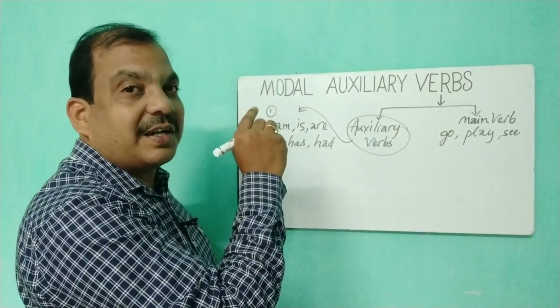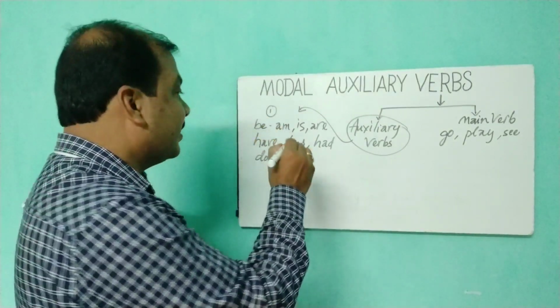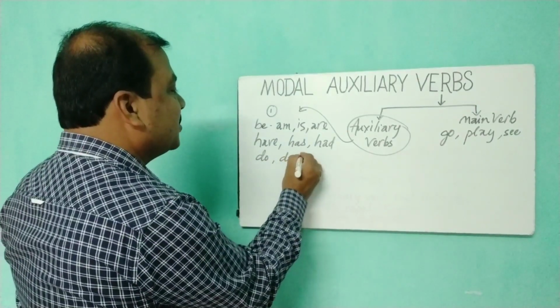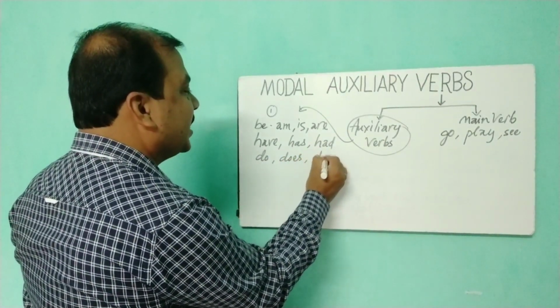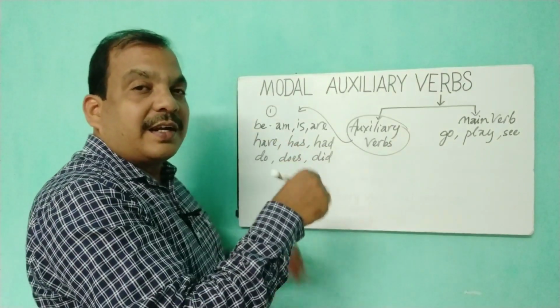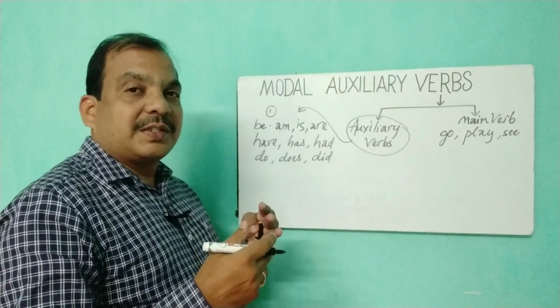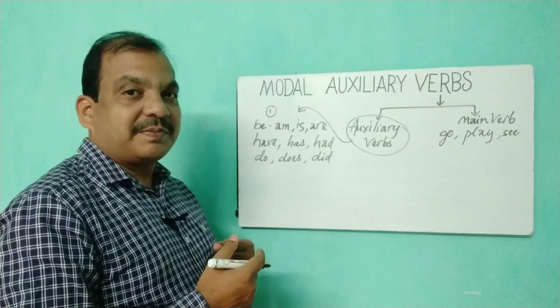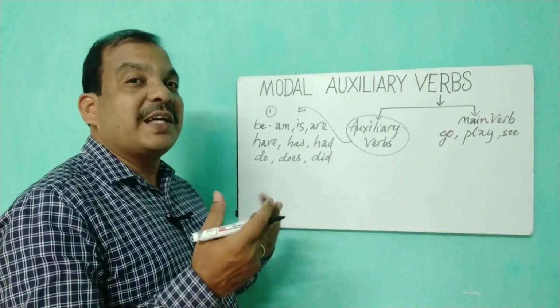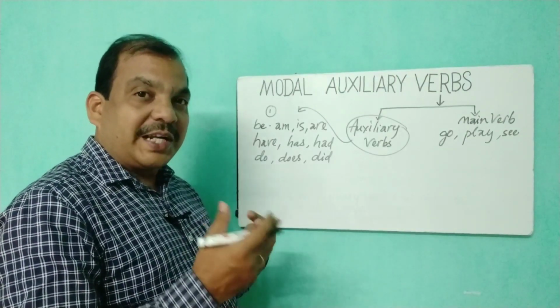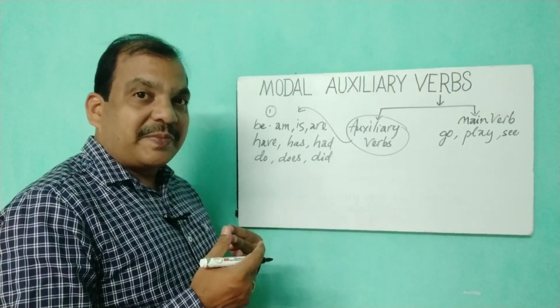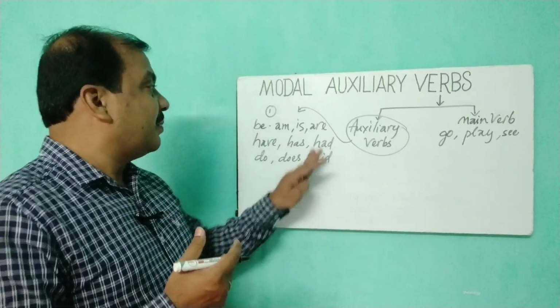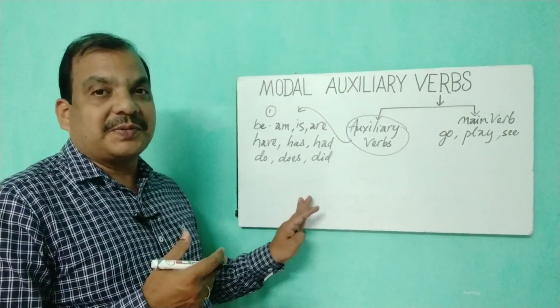There do is the main verb. But here when you use do, does, did in changing the sentence present simple into interrogative, do you play cricket? No, she does not play cricket. Did you play with me? So these are the primary auxiliary verbs.